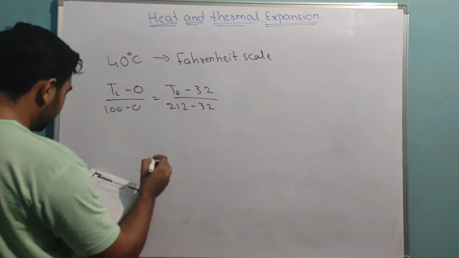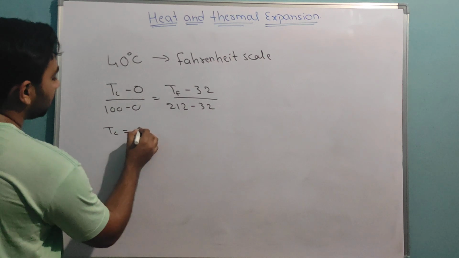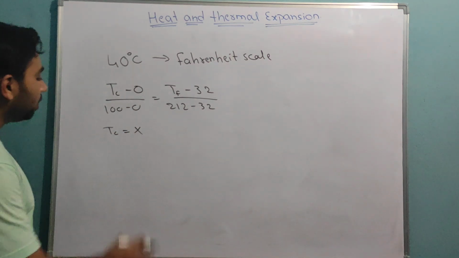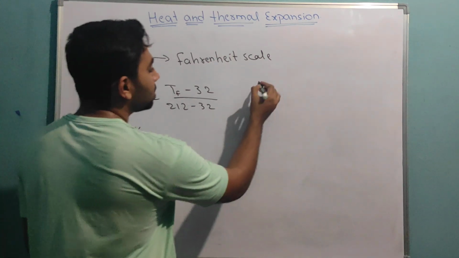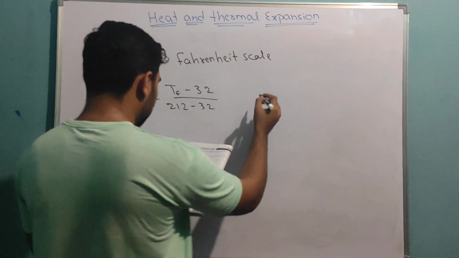Which means can I take T_C equal to, let us say, x temperature, any x temperature in the Celsius scale.